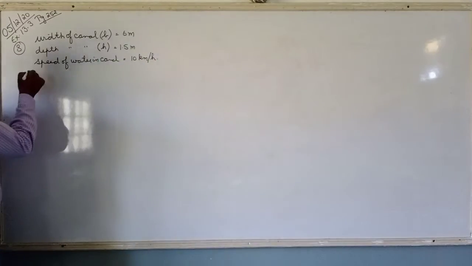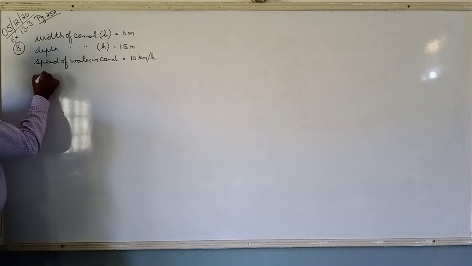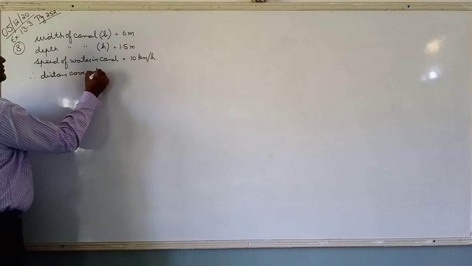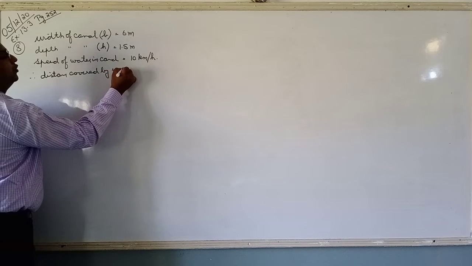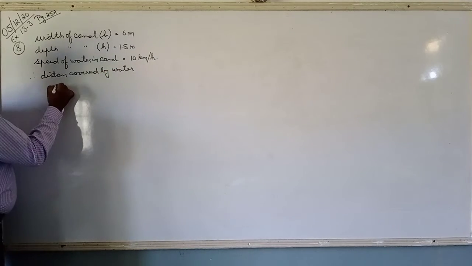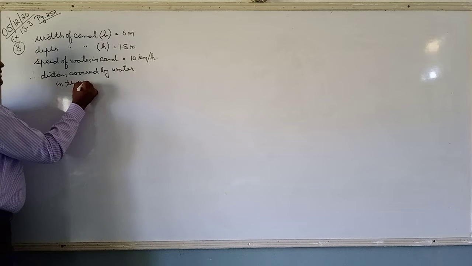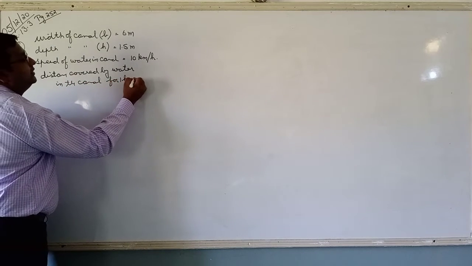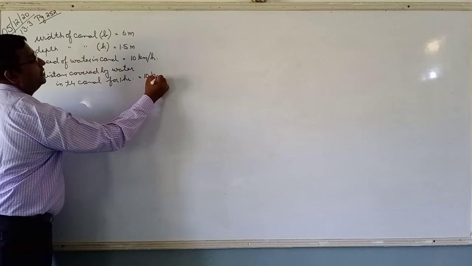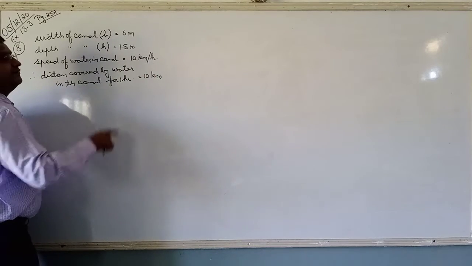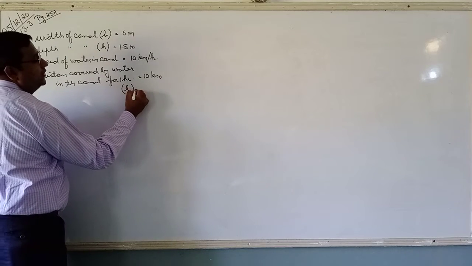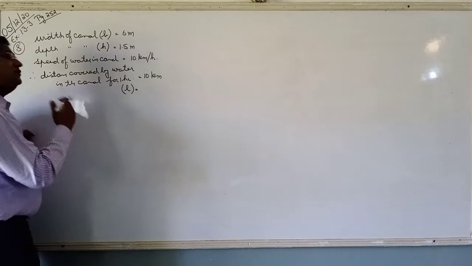So therefore, distance covered by water in the canal for 1 hour is equal to how many kilometers? 10 kilometers.